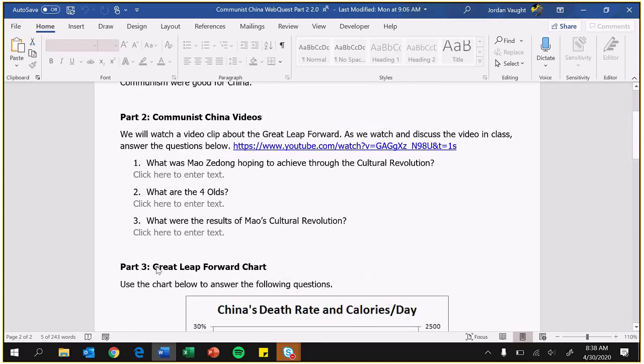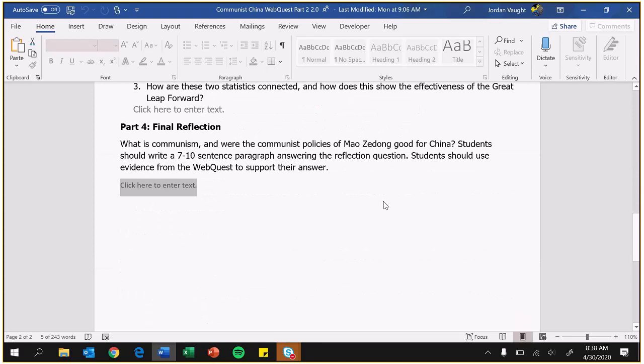Okay. All right. So what are the policies we basically have been talking about in the Cultural Revolution and the Great Leap Forward there? Okay, so that's pretty much 2 sentences, and then you just need to go and continue on for another 5 more sentences. Well, describe each one. So describe each policy, and was it good for China, and what did it do to China? So there's 3 things each for each policy. So that's 6 sentences total if you just answer those 3 questions. What was the policy? So describe the policy. Was it good for China? What was the result? Okay, what did it do to the people? So keep that in mind when writing that kind of stuff. That's what I'm looking at for this.